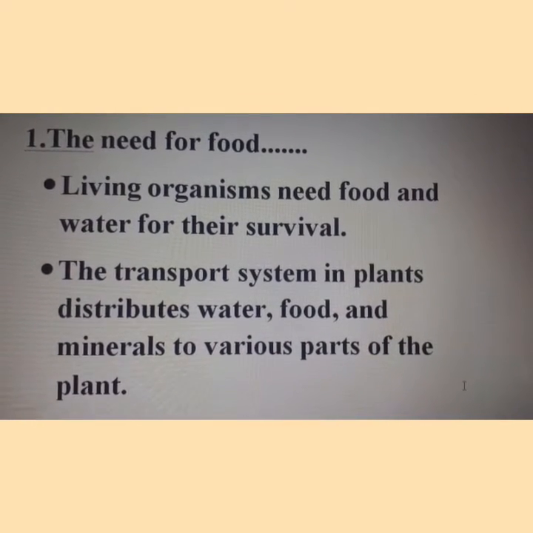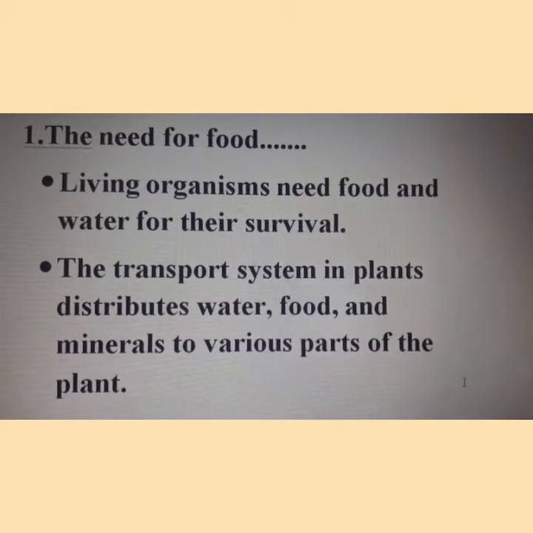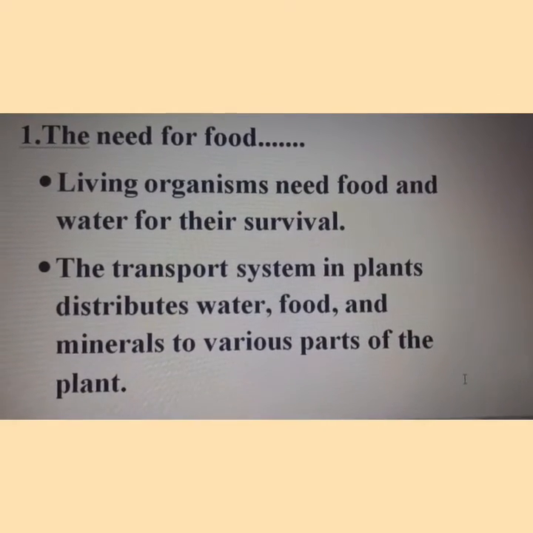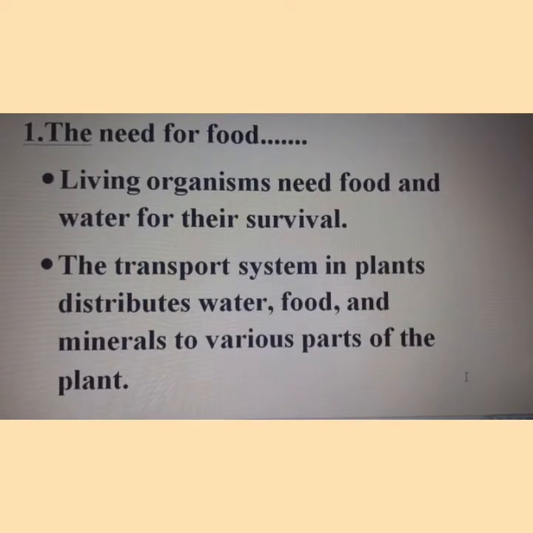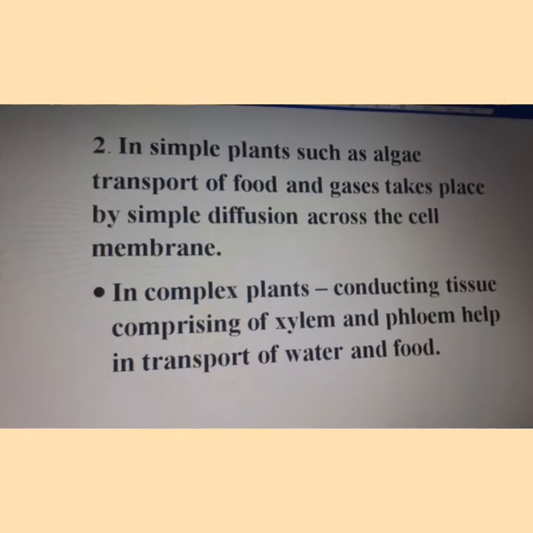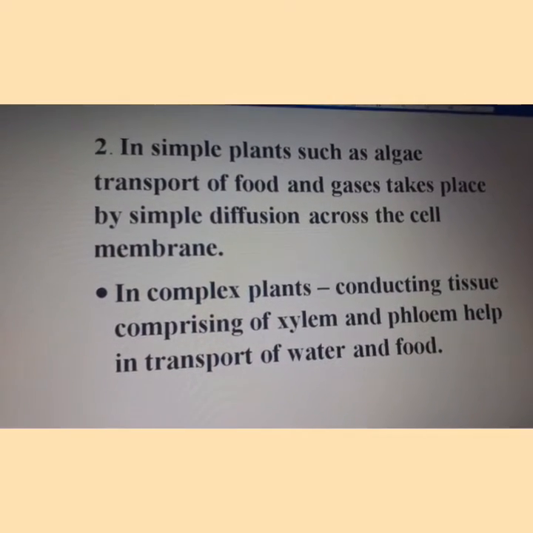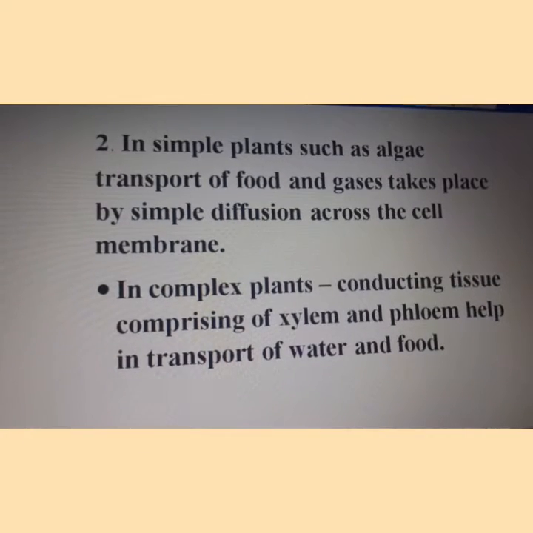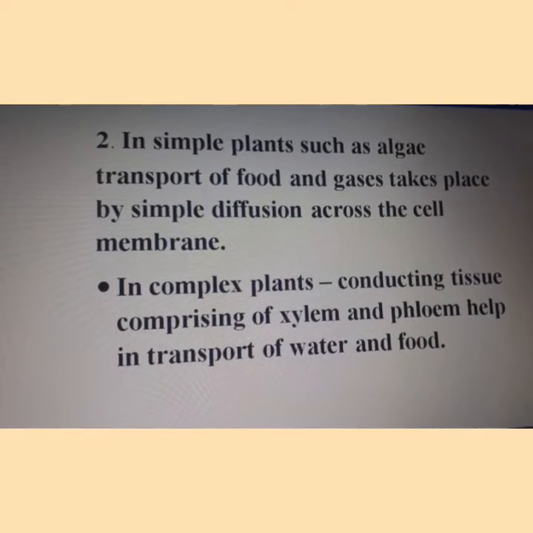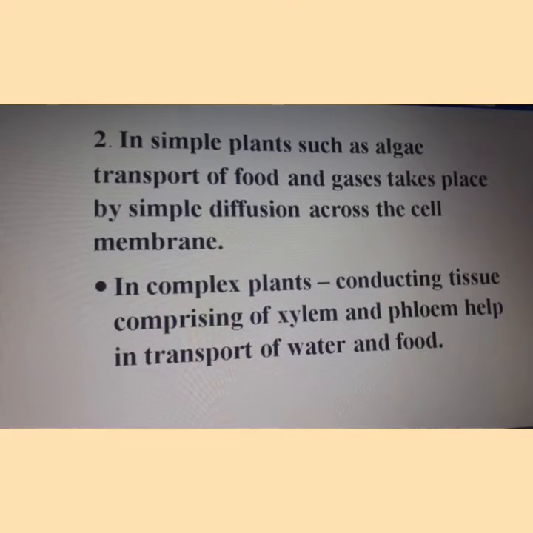The organisms have a transport system which helps them to carry substances like food, water, minerals from one part of the plant to another. The transport system in plants includes absorption and conduction of water and minerals and transportation of food.